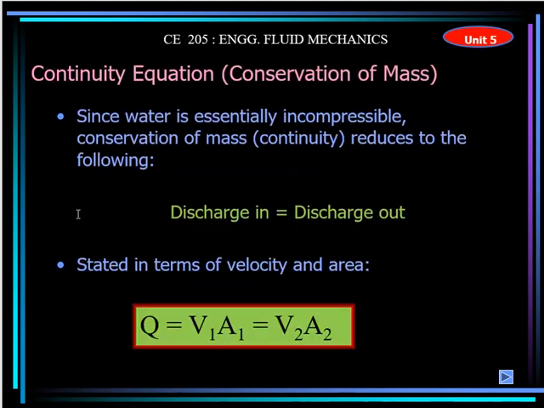The continuity equation simply says that if there is a pipe, whatever discharge Q is entering the pipe will leave the pipe. There will not be any decrease or increase, because whatever mass enters the system will go out of the system. And Q is the discharge, which can also be expressed as the velocity times the area. The unit of velocity is meter per second, and the unit of area is meter square, so it becomes meter cube per second, and this is the unit of Q. So this is called the continuity equation. It says that at any point the Q is the same in an open channel flow, right? This is applicable.